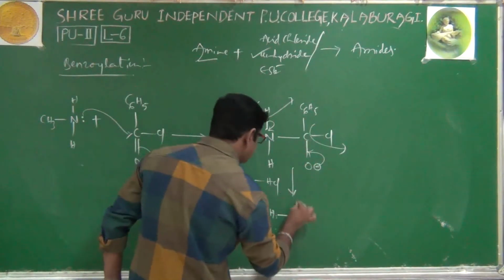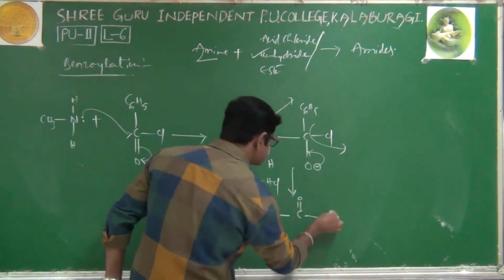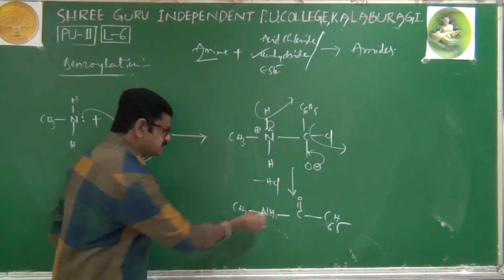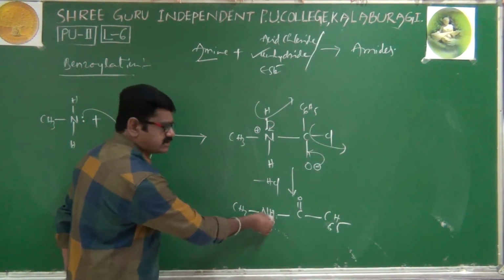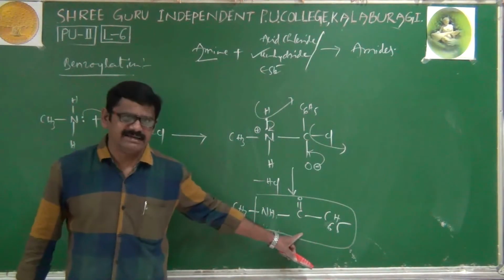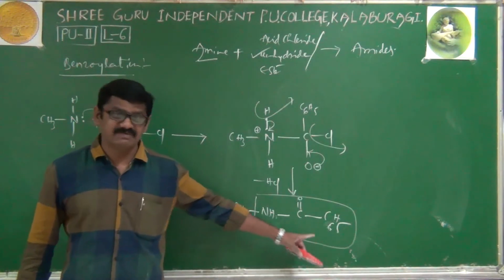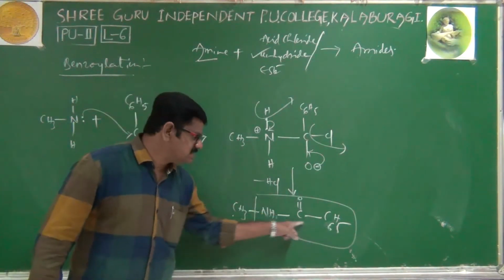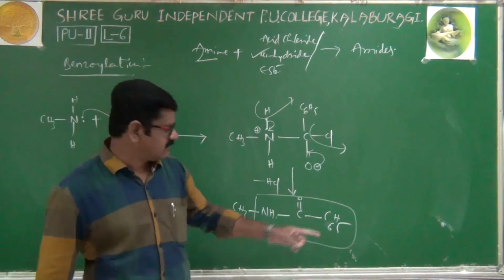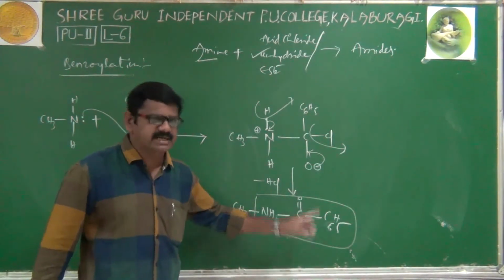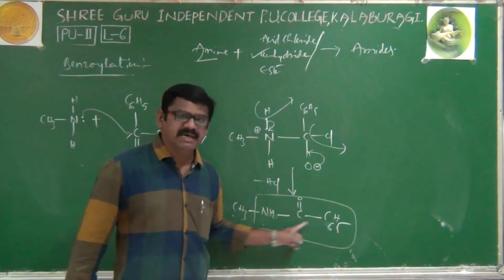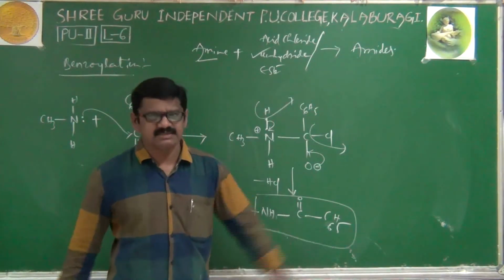Then a C double bond O, C6H5. And its name is N-methyl. N for nitrogen, N-methyl. The remaining parent chain is benzamide. This is only called benzylation, because here a benzoyl group has substituted. If an acetyl group is substituted, it is acetylation. If a benzoyl group has substituted, it is called benzylation. And its final name is N-methylbenzamide. That's it.